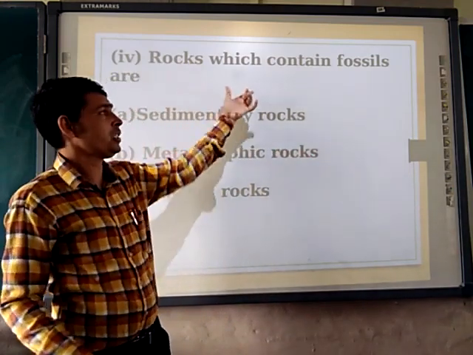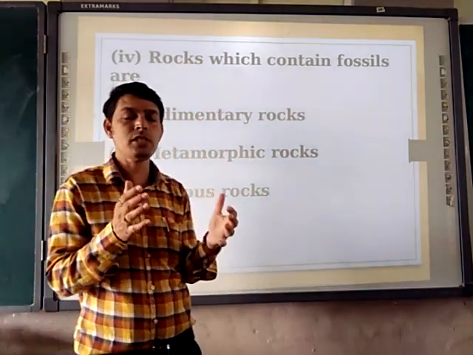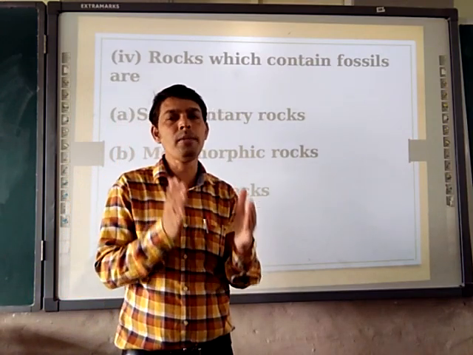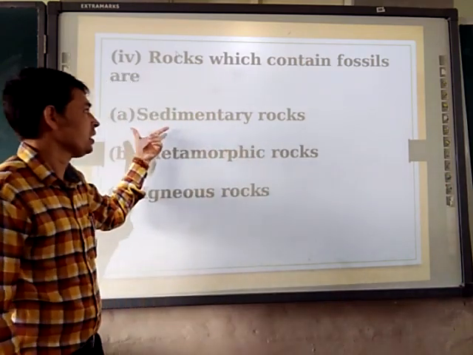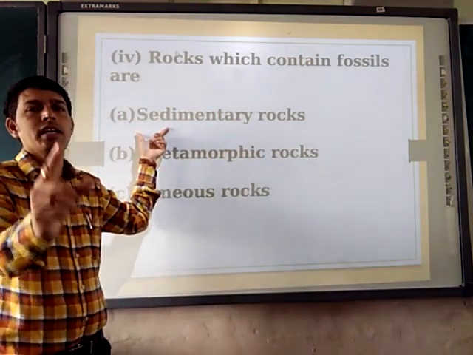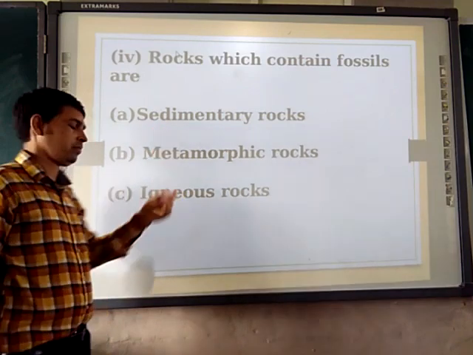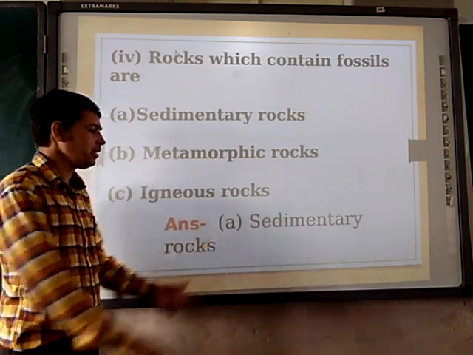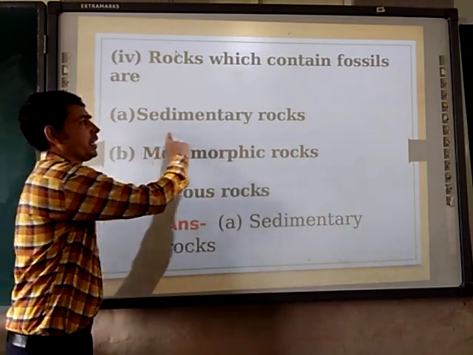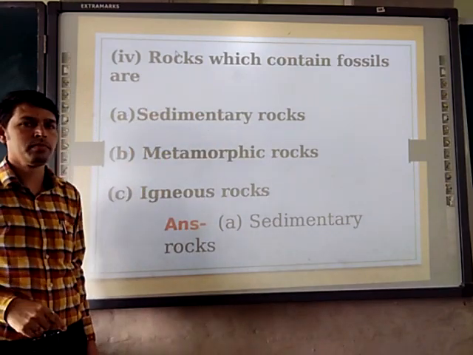If any fossils are there inside that, fossils mean the dead animals or plants trapped in the rock. So the sedimentary rock is the correct answer. A is the correct answer, sedimentary rock.